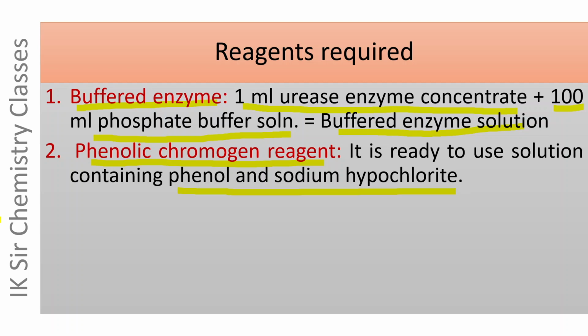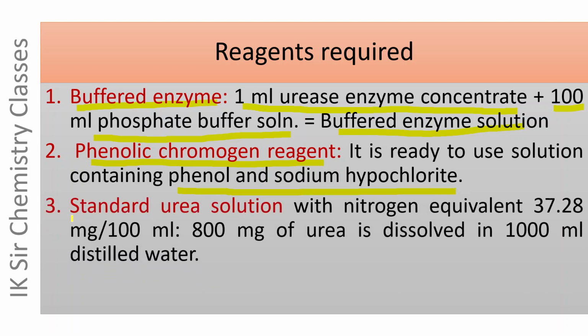And the third reagent is a standard urea solution with nitrogen equivalent 37.28 milligram per 100 ml.